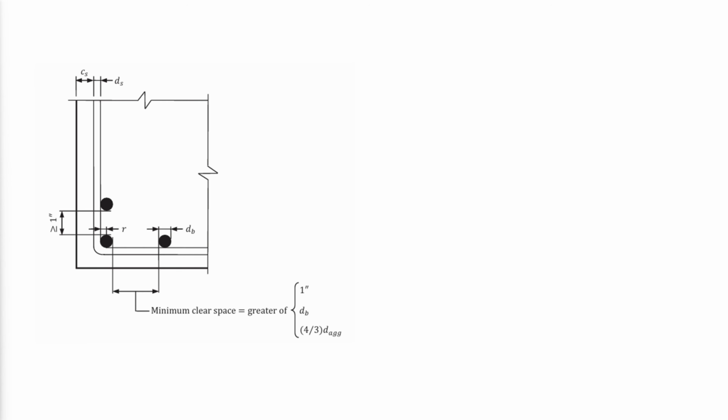The minimum spacing of flexural reinforcing bars are shown as follows, where dagg is the nominal aggregate size in the concrete mixture. db is the overall diameter of the longitudinal reinforcement. The following equation can be used to determine the maximum number of reinforcing bars, Nmax, that can fit in a single layer based on the minimum spacing limits. The value must be rounded down to the next whole number.